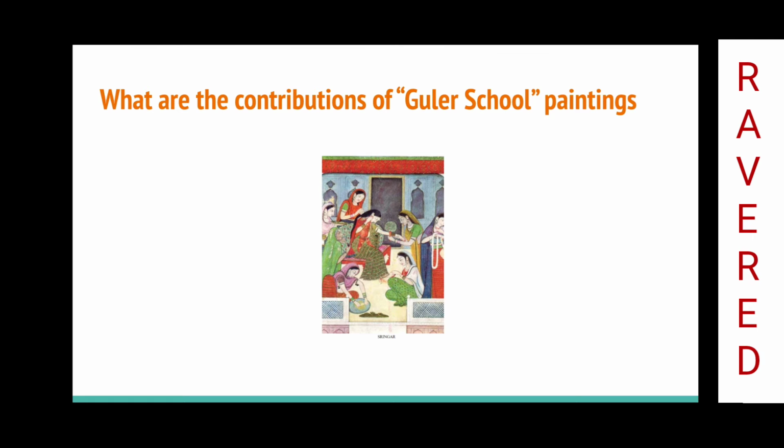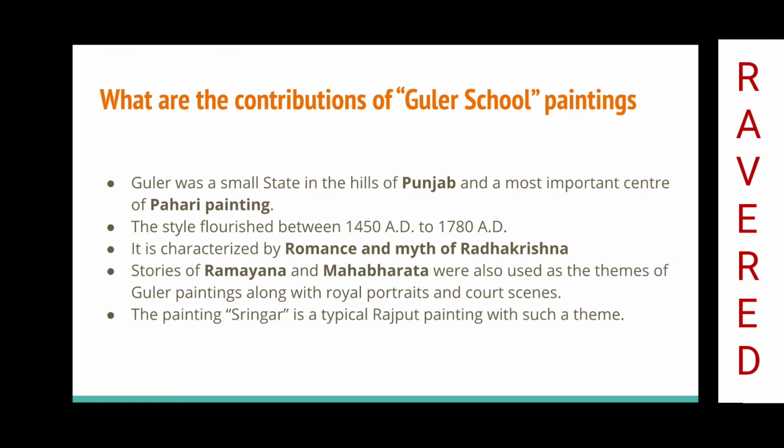What are the contributions of Guler school paintings? Guler was a small state in the hills of Punjab and the most important center of Pahari painting. The style flourished between 1450 AD to 1780 AD. It is characterized by romance and myth of Radha Krishna. Stories of Ramayana and Mahabharata were also used as themes of Guler painting along with royal portraits and court scenes. The painting Srinagar is a typical Rajput painting with such a theme.